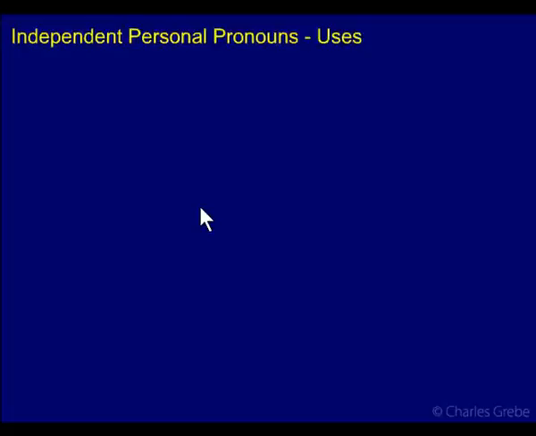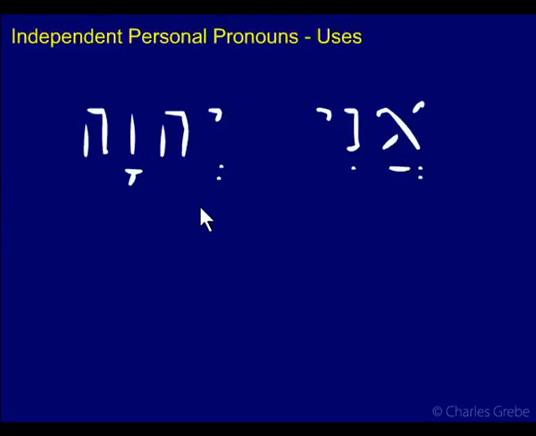In the case of nominal sentences, it makes sense that you would use them, because if you don't have a verb, you don't have an embedded subject anywhere, and so you need a subject. And unless you use a noun, then a pronoun needs to fulfill the function of the subject.